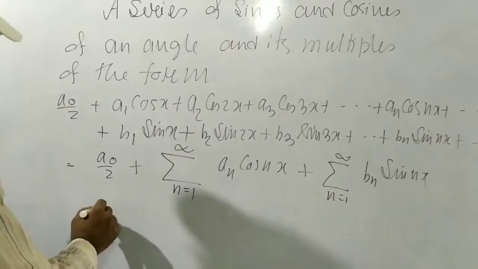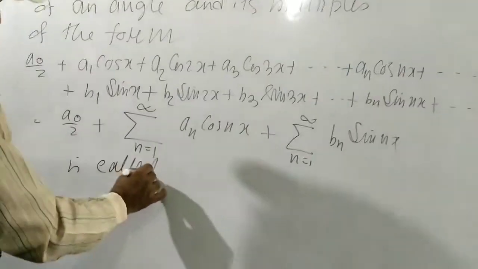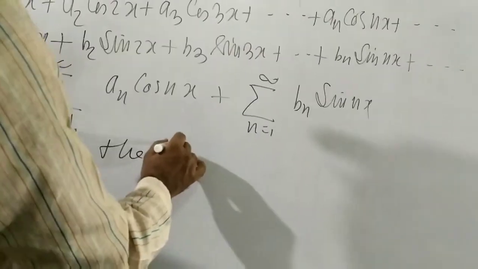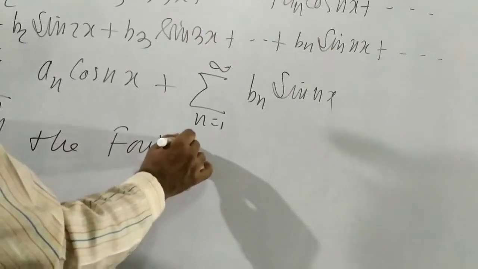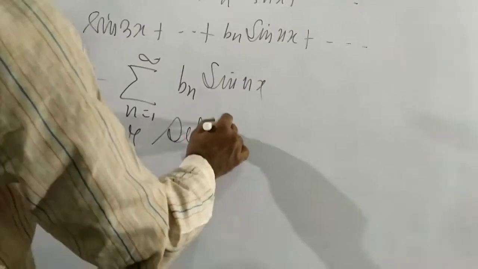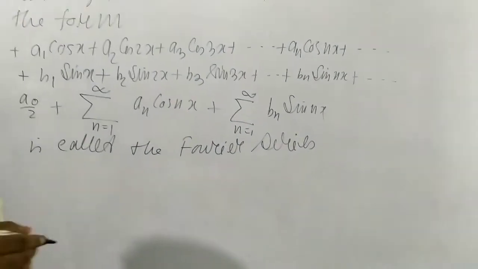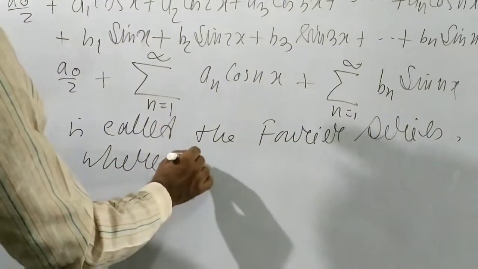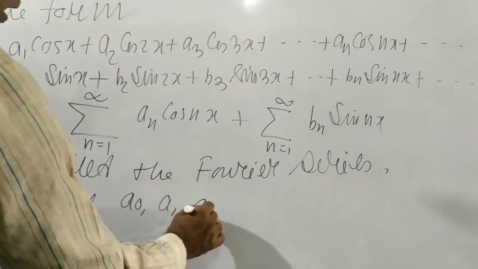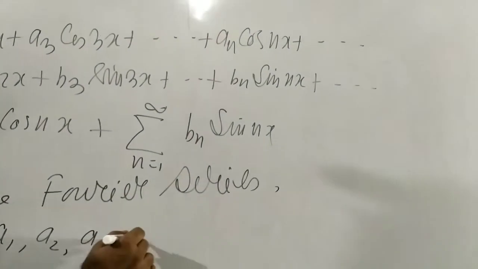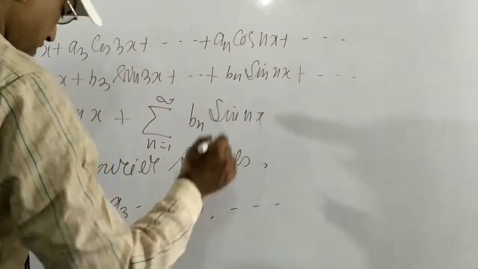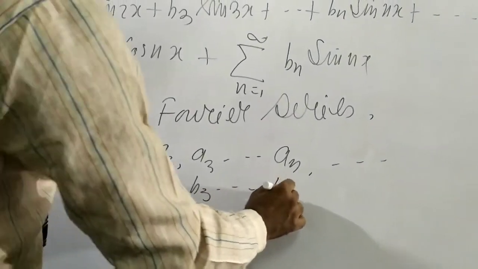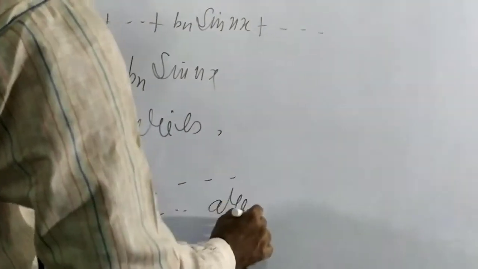So this is called the Fourier series. This is our Fourier series, where a naught, a1, a2, a3, an, b1, b2, b3, bn are constants.